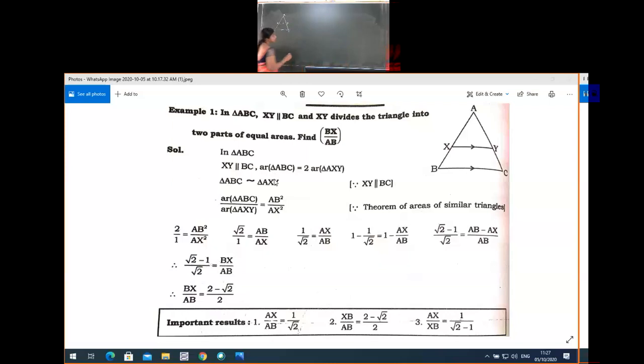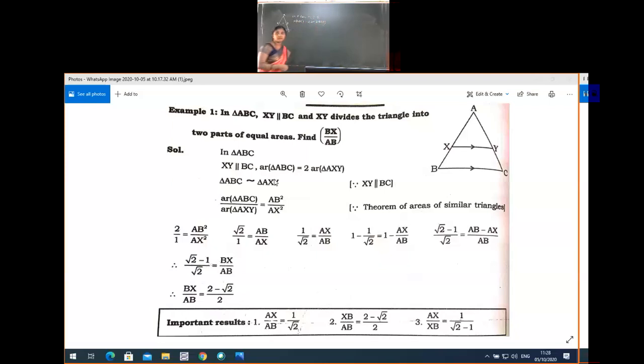The textbook ಅಲ್ಲಿ ತುಂಬಾ ಡೈರೆಕ್ಟ್ ಆಗಿ ಕೊಡ್ತಾರೆ. We'll take the help of the board. In a triangle ABC, XY line parallel to BC line. So from the given data, we took area of triangle ABC, which is equal to 2 times the area of triangle AXY.